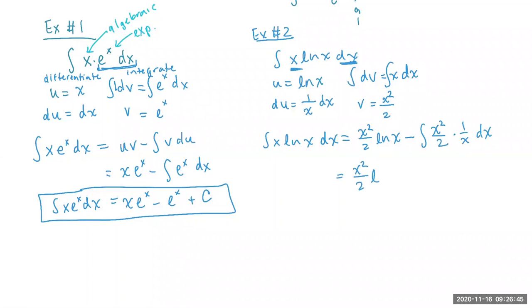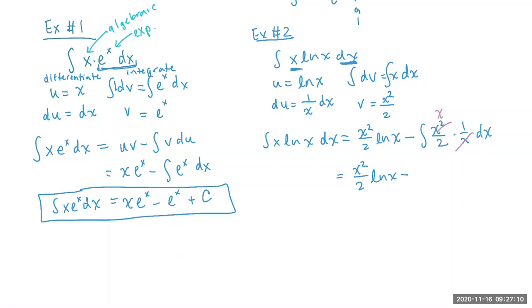So x squared over 2 ln of x minus, I'm just going to stop and say this for when you guys are doing this: you want to make sure, if you're doing it correctly, you should be able to integrate this part. If you can't integrate it, like we'll see in later problems, they're a little bit more complicated than that. So the x cancels out with one of the x's. So we have here x over 2.